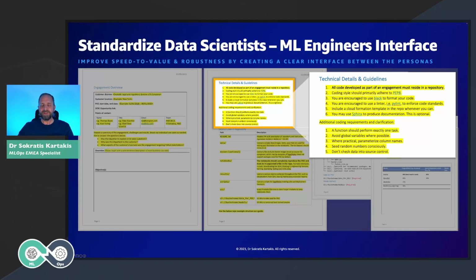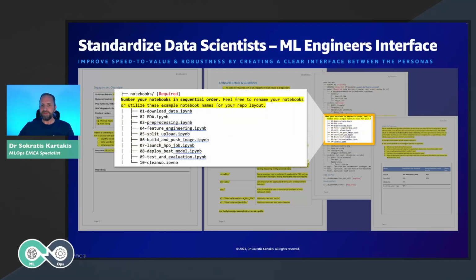But we also had some additional coding requirements. That means we had functions that perform just one task. We avoided global variables, and all the functions should be parameterized. That means we need to avoid any kind of static column names, and more or less create reusable artifacts.